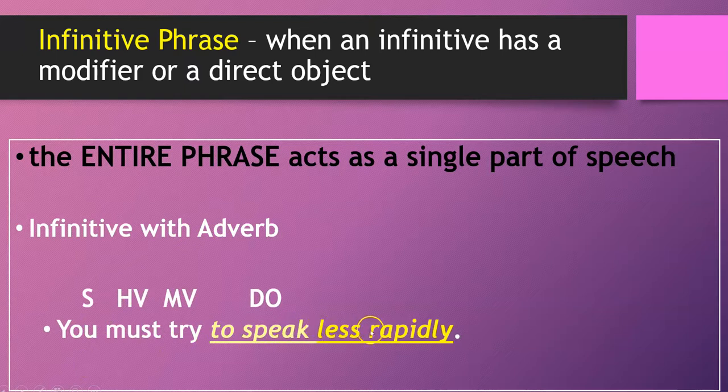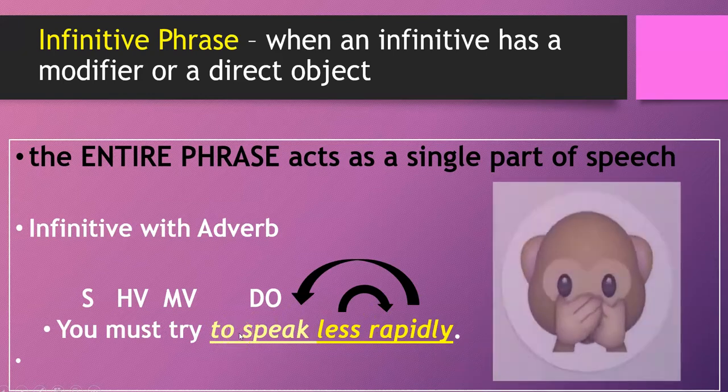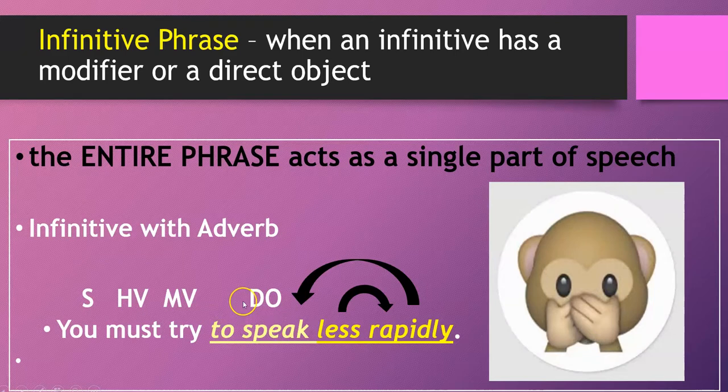You must try to speak less rapidly. Okay, in this sentence, you is your subject, must try is our verb phrase, to speak is our infinitive, and it's acting as a direct object. It's what we must try. But in this case, we have less rapidly. Less is telling us about rapidly, to what extent it should be rapid. It's an adverb. And then rapidly is telling us about speak, how we should speak, the manner in which we should speak. So this whole thing now is our infinitive phrase. And the entire phrase, to speak less rapidly, is the direct object in the sentence.